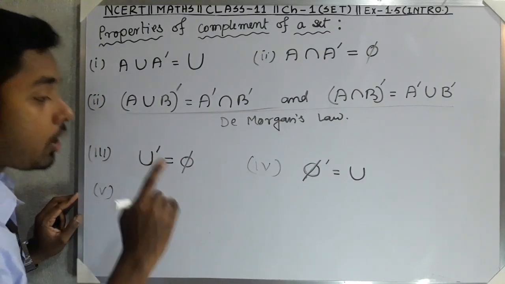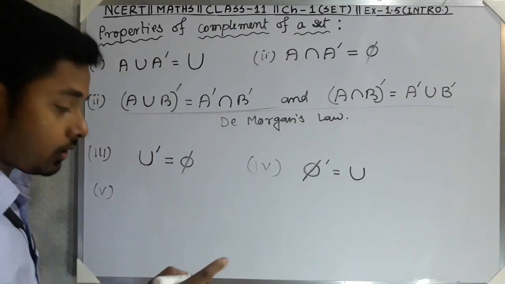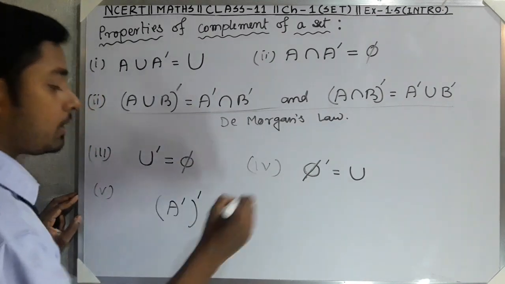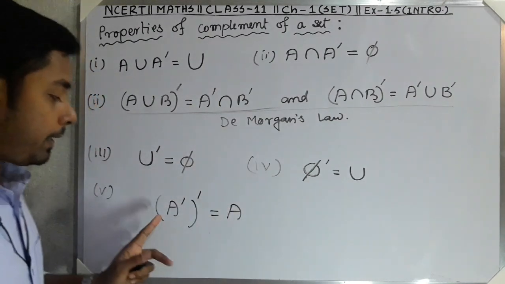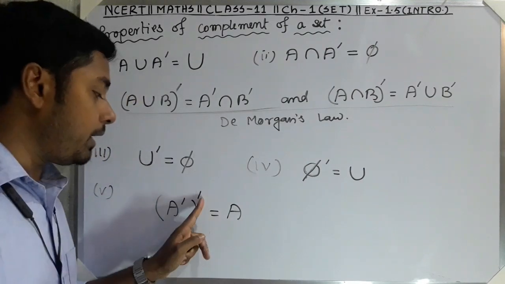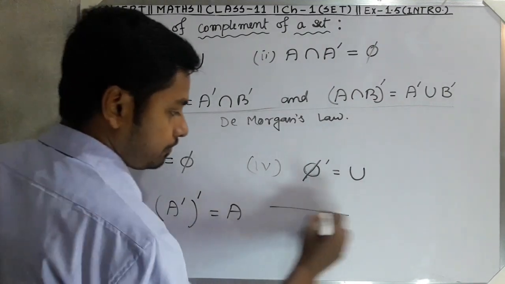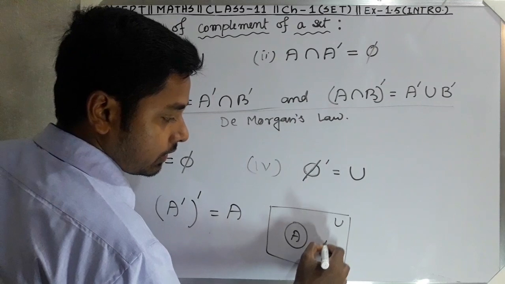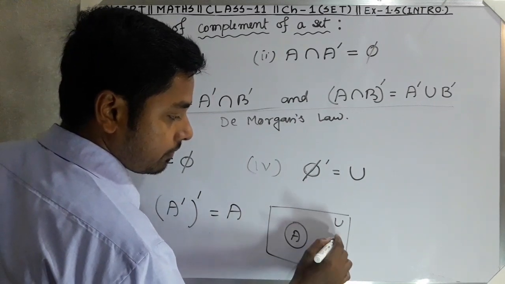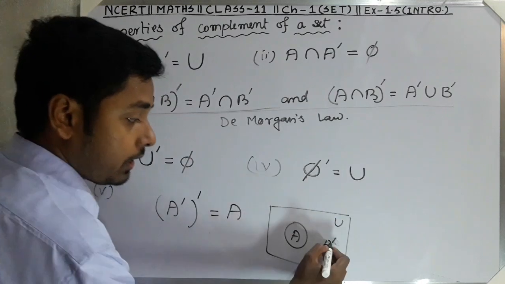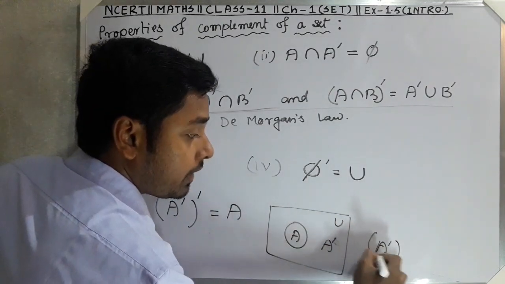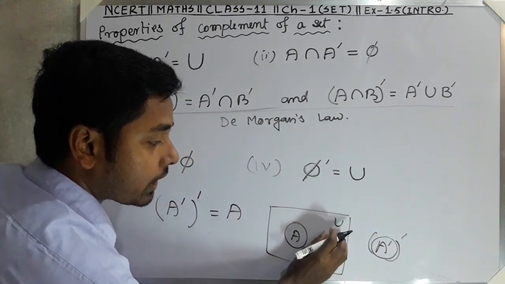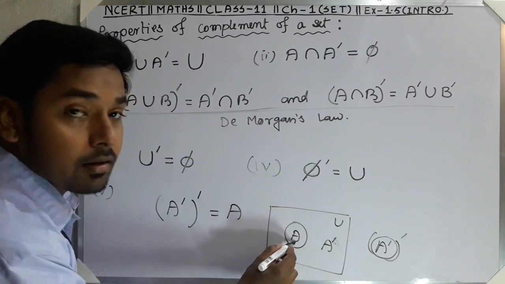Okay. And the last property, number 5, is complement of the complement. That means A complement and its complement will be A. Why? Universal set, this is A and this is A complement. Now complement of A complement, that means we cannot take A complement, we have to take A.